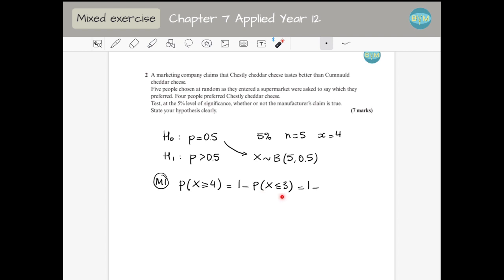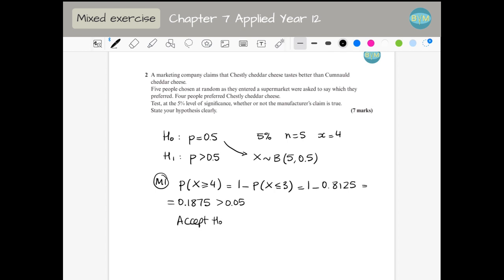With the calculator, binomial CD, n 5, p 0.5, x 3, we get 0.8125, which means this probability is 0.1875. This is greater than the significance level, which means we have to accept H0.